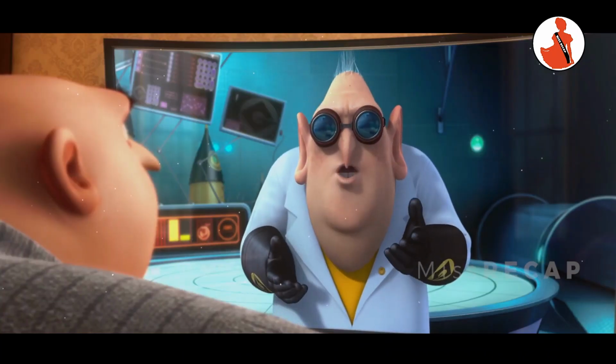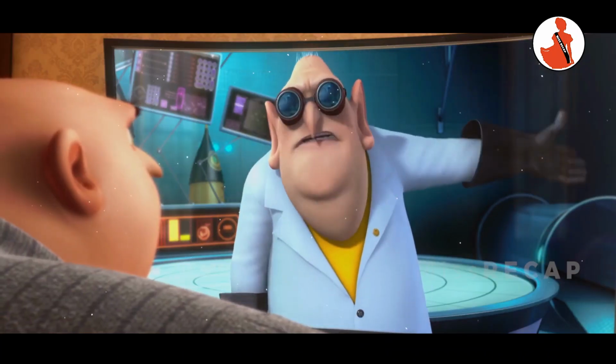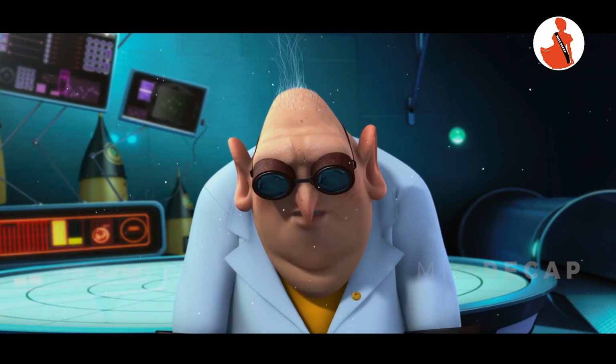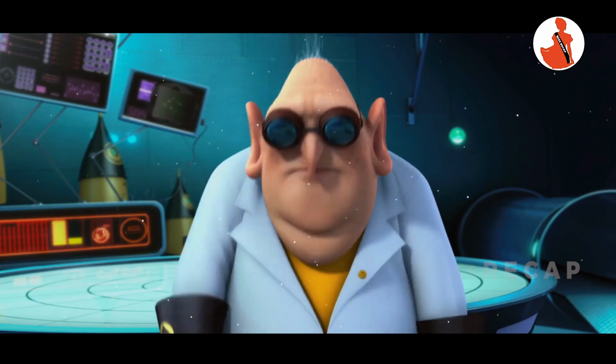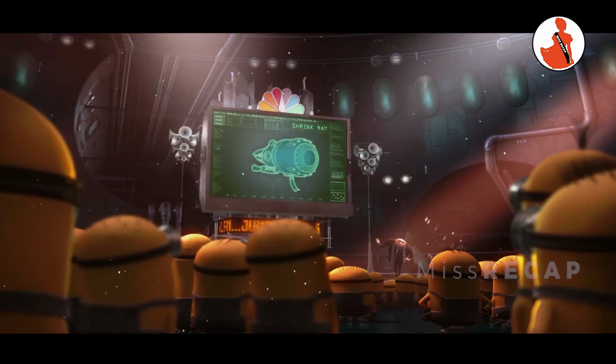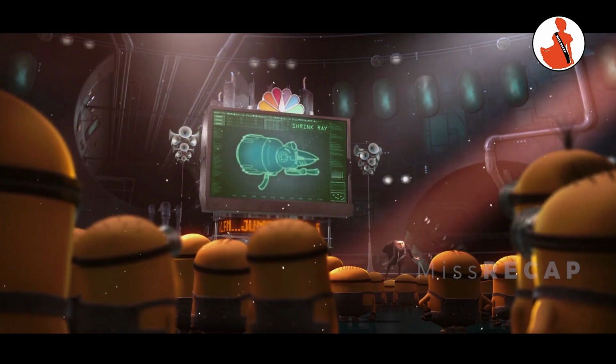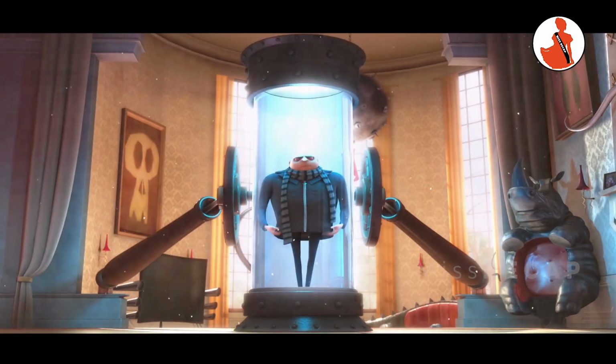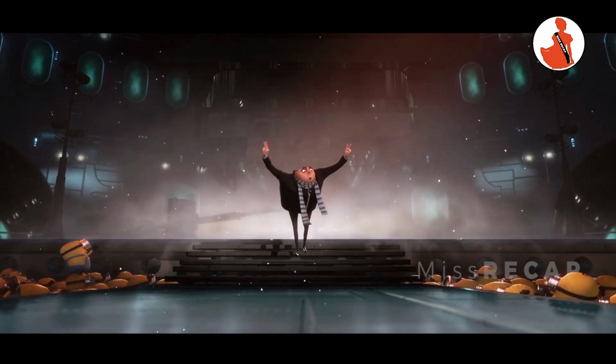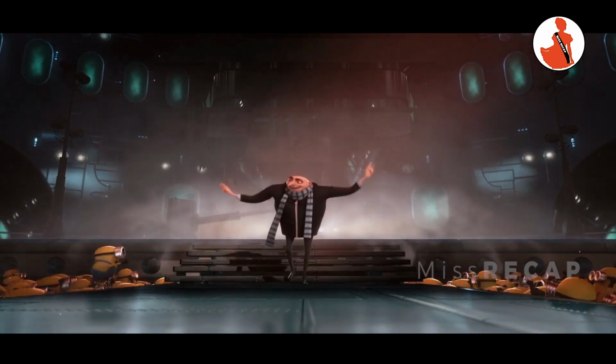The doctor tells Gru, if you want to steal the moon, first of all you will need a machine that could shrink the moon. And then you can steal the moon, and the name of the machine is Shrink Ray. It was manufactured by people of the government. Now Gru has decided that he will steal that machine to fulfill his mission.